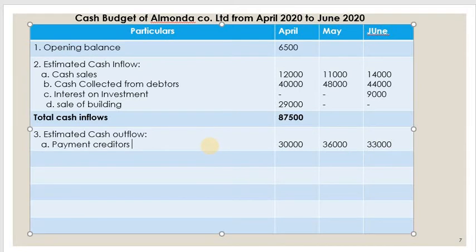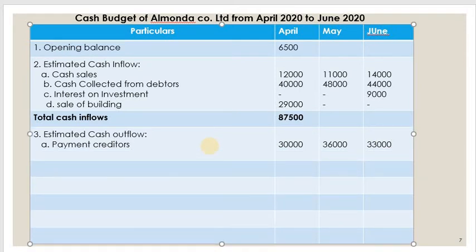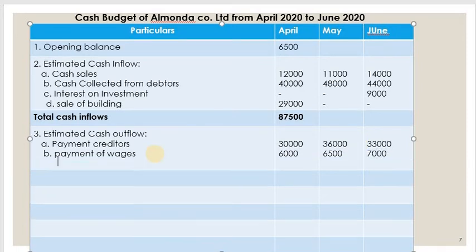Next we have to see whether there are any other payments. We have already calculated wages. So write down the payment of wages. How much is the wages paid? Just look at the problem and write. It is not payment of wages, we have calculated wages paid, so write down that amount. It is 6,000 for the month of April, then for the month of May it is 6,500, because every month wages is paid in the next month. So you should be careful while writing the amount.